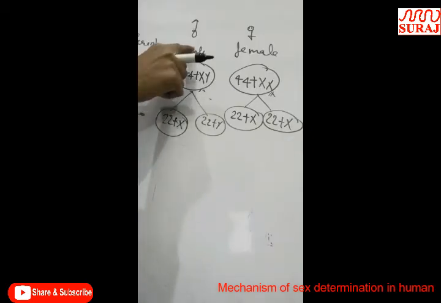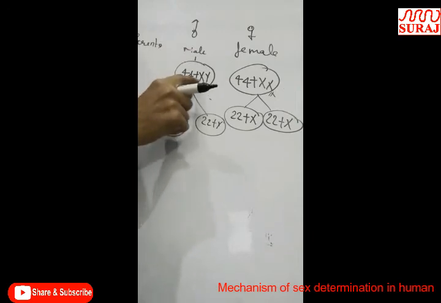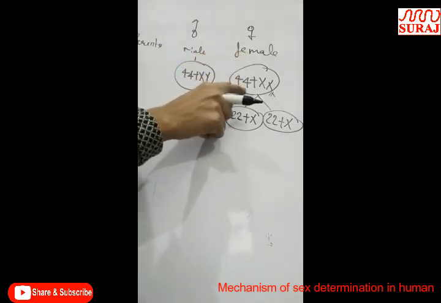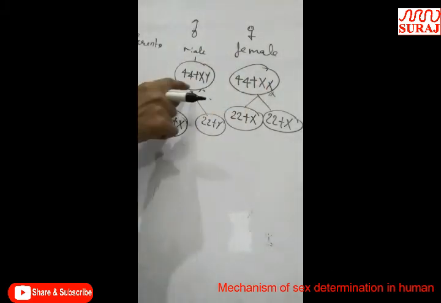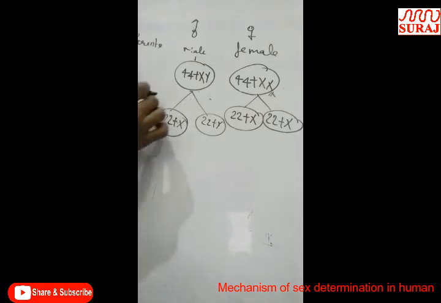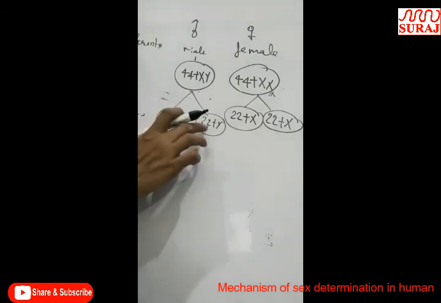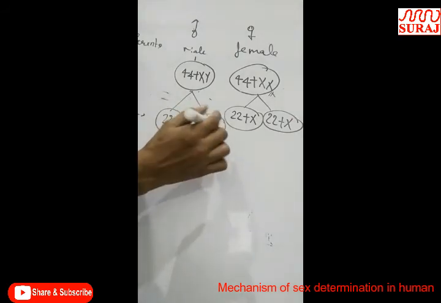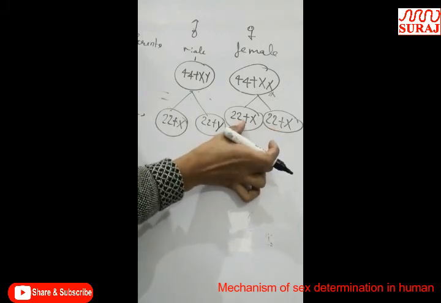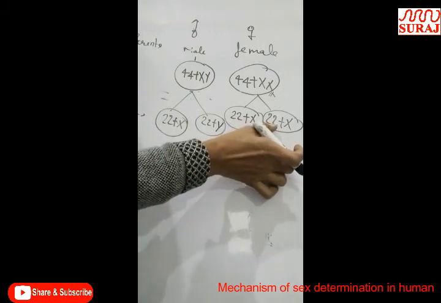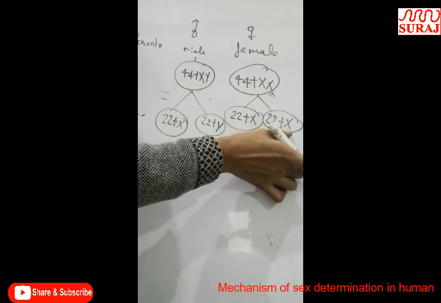In human beings, in male, 44 autosomes plus 2 sex chromosomes X and Y are present, as well as in female 44 autosomes plus 2 sex chromosomes X and X are present. During gamete formation in male, two types of sperms are produced. One having 22 autosomes plus X chromosome, and the other having 22 autosomes plus a Y sex chromosome. But in female, both gametes are the same, both having 22 autosomes plus X chromosome.